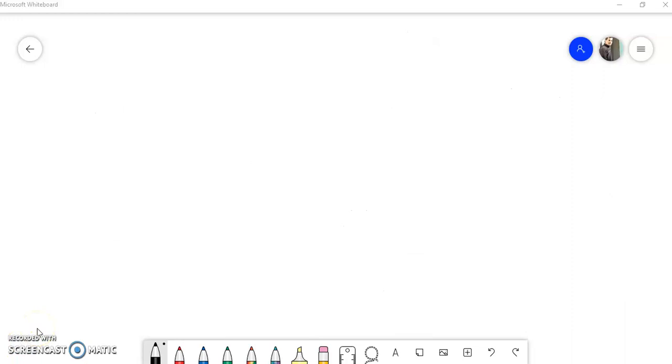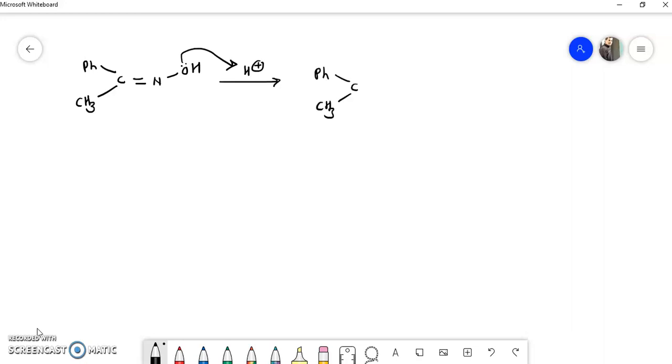Now consider the example. Suppose I have taken here this starting material, Ph-C double bond N-OH, and here suppose a CH3 group. So instead of Ph I have taken a CH3 group, and if this is treated with H plus, what will happen? This OH group with a lone pair of electrons will abstract this proton, and there is a formation of this intermediate, double bond N-OH2 plus, as in the previous example.